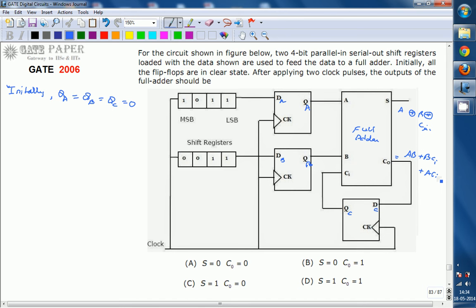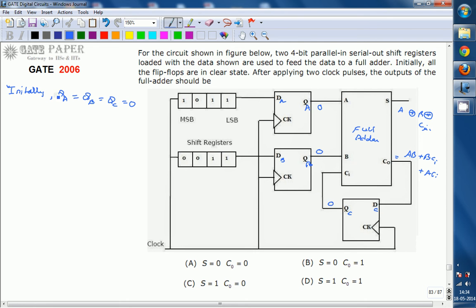Initially, whenever all the flip-flops are at 0, the input for this D flip-flop is 1, directly available, and DB is also given 1, and the carry input is 0. The outputs of the flip-flops are nothing but 0.